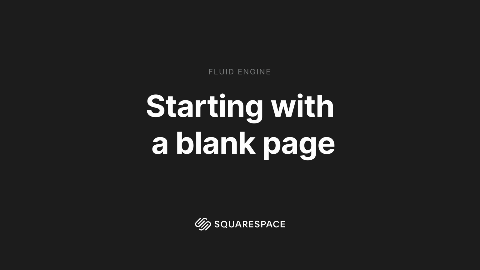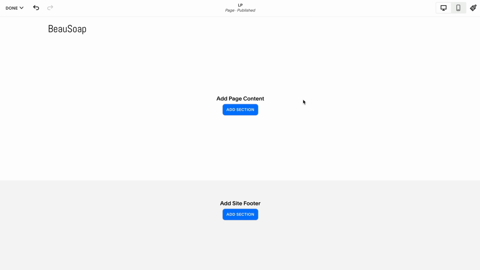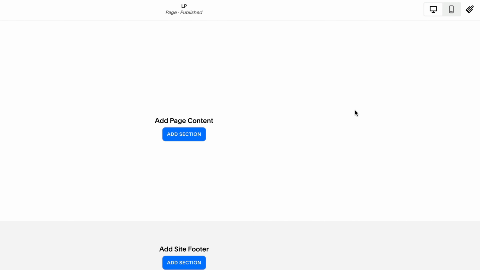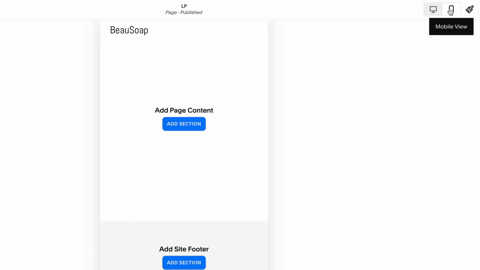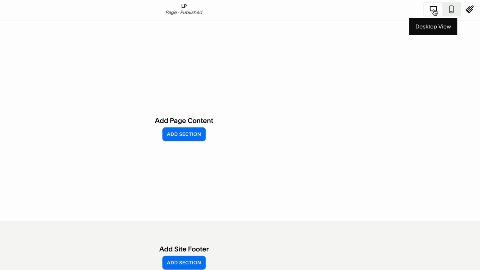Before we get deep into adding landing page sections, I just want to explain the icons to the top right. On the top right, you'll see a toggle between desktop view and mobile view. One of the biggest highlights of Fluid Engine is the ability to optimize mobile view with a very different layout than desktop view. I'm going to go deep into optimizing for mobile later in the tutorial.